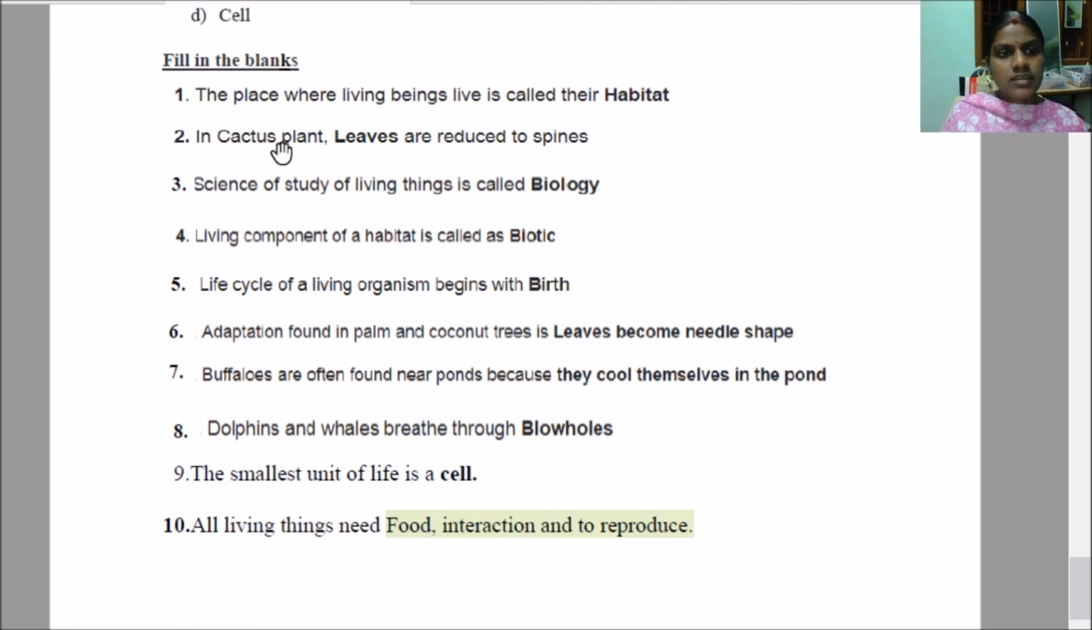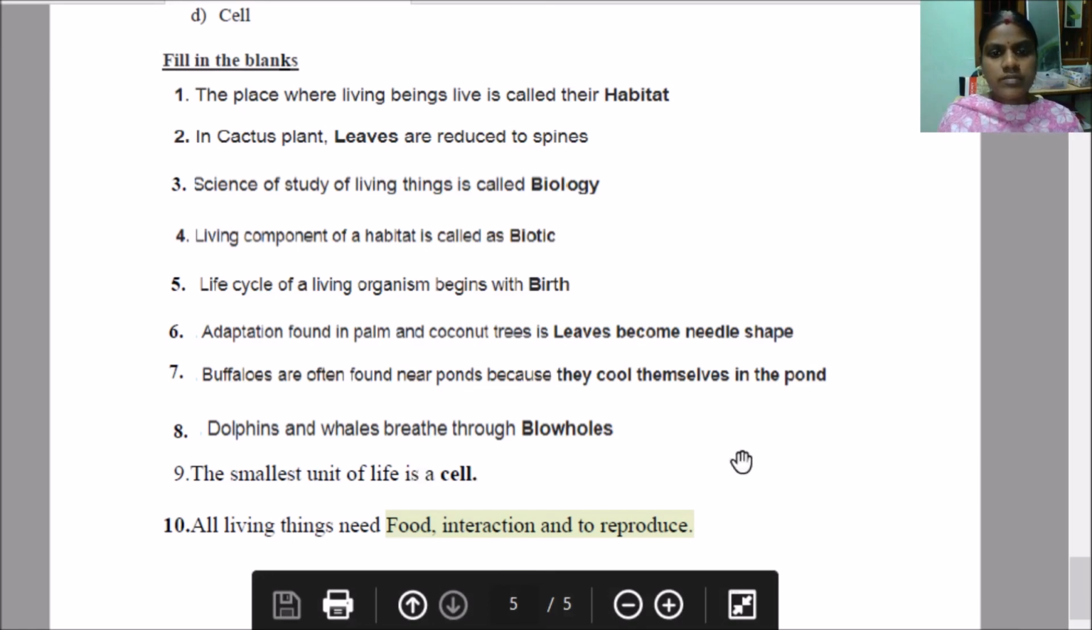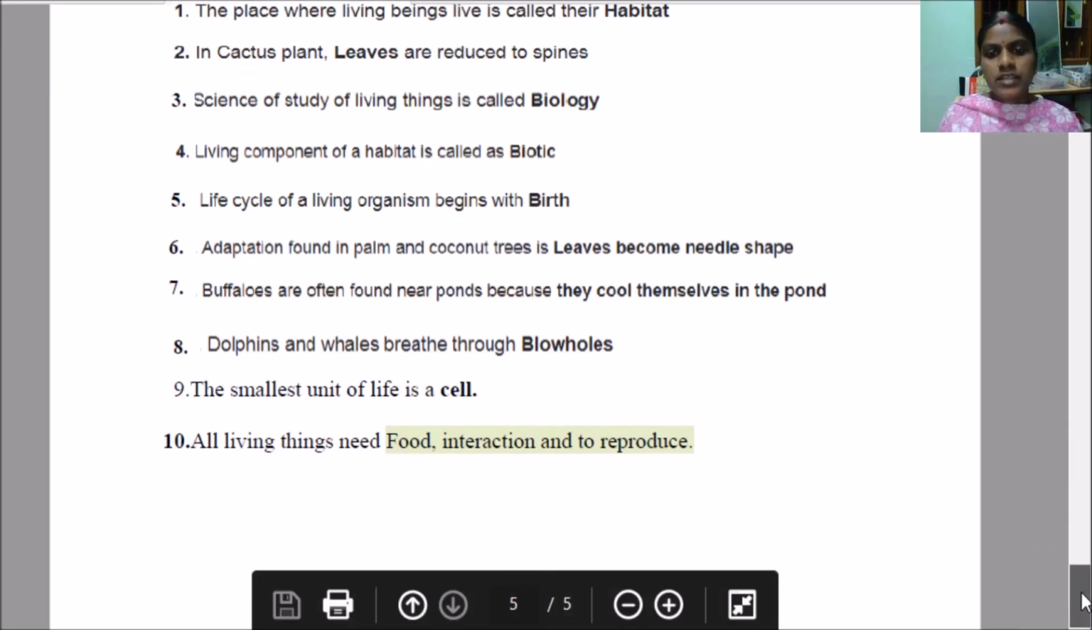Okay, in cactus plant, leaves are reduced to spines. So, which is reduced to spines? Which part? Leaves. That is the answer here. Okay. Similarly, go through all the questions here. Okay, and prepare well for the NEET test.